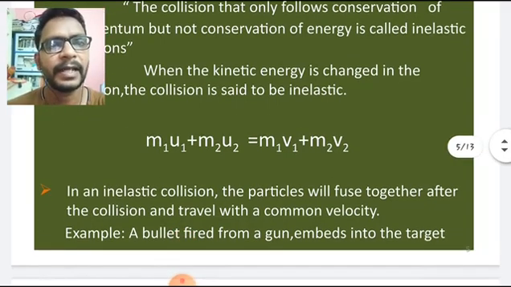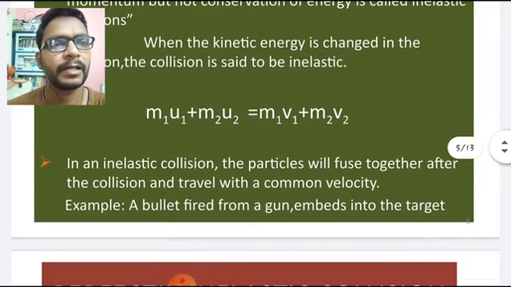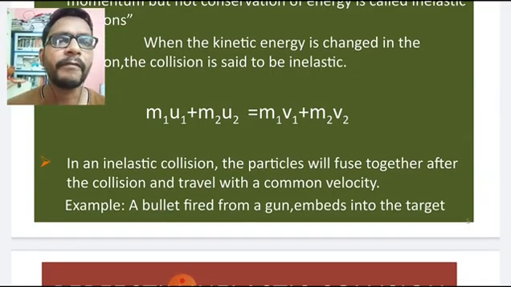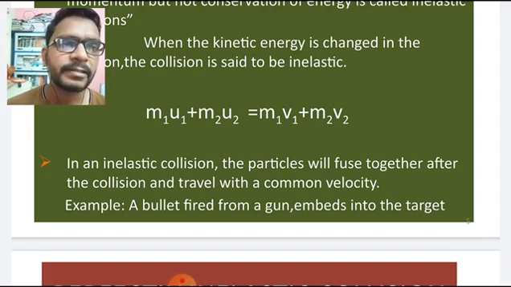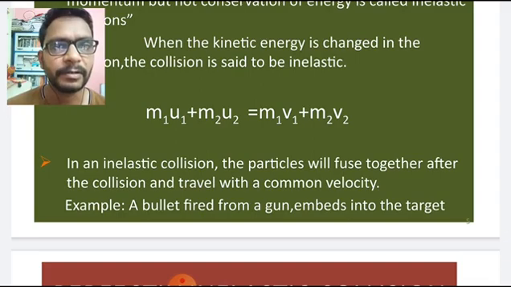In an inelastic collision, the particles fuse together after the collision and travel with a common velocity. As I told you, if two bodies move together with the same velocity after the collision, that type of collision is called inelastic collision.